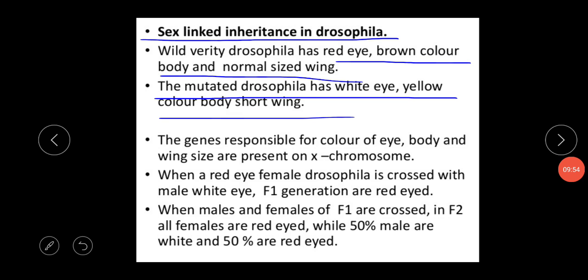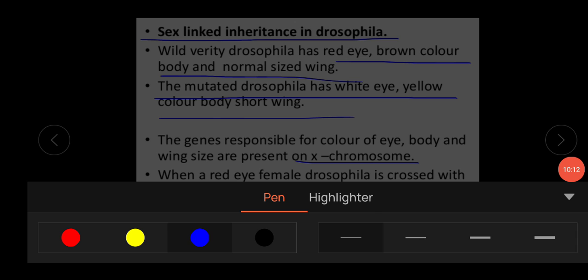Here, the genes responsible for the color of the eye, body and wing size are present on the X chromosome. When a red-eyed female Drosophila is crossed with a white-eyed male, then the F1 generation are red-eyed. I am repeating again, what is the meaning of this?